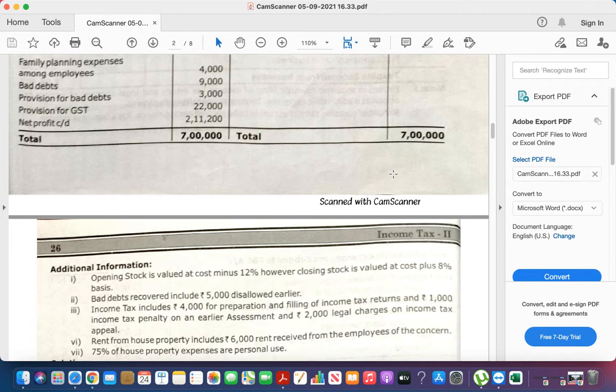However, closing stock is valued at cost plus 8% basis. So cost plus means overvalued.